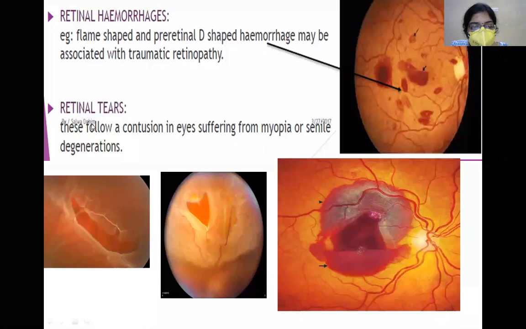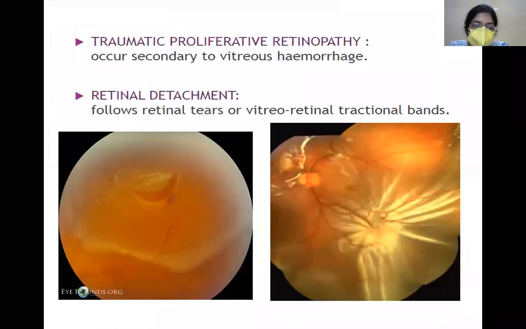Now, what are retinal tears? As self-explanatory as the term, there can be a tear in the retina. Now you can see there is a tear in the retina here. This is a horseshoe-shaped tear in the retina. So these are tears in the retina. Now, because there is a tear in the retina, the vitreous can start entering this part, and eventually you will have a retinal detachment present. Okay, there is a retinal detachment.